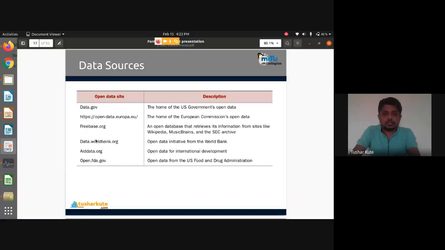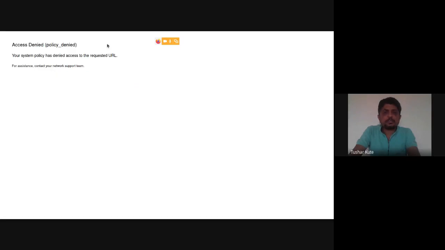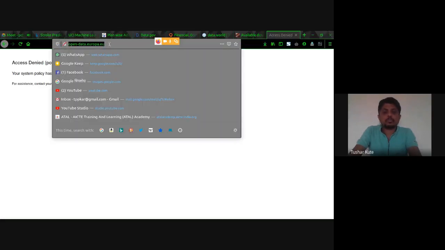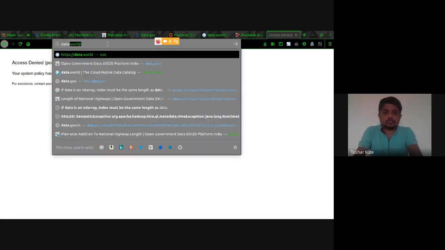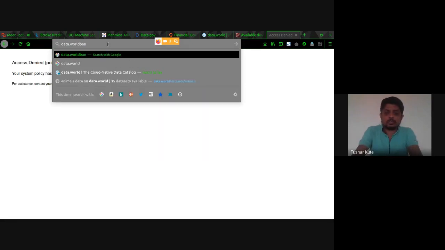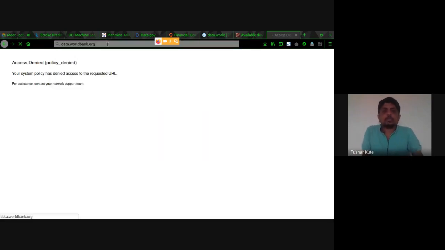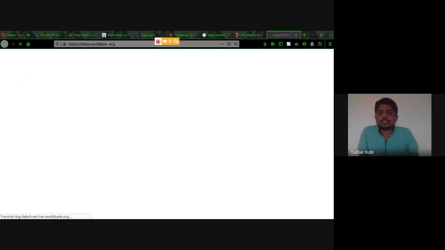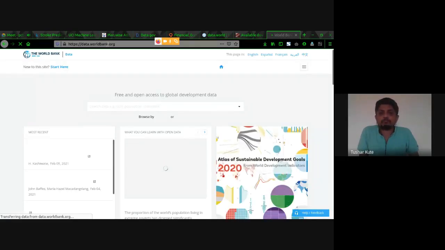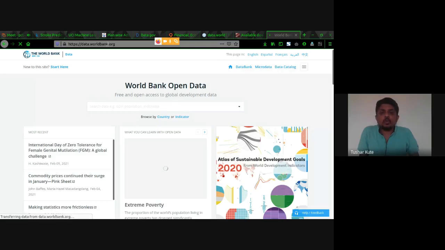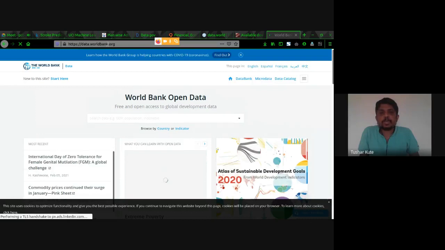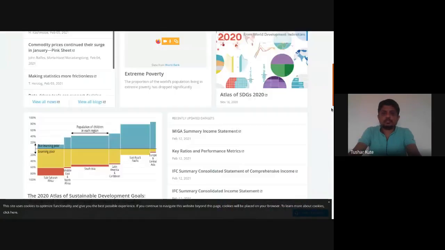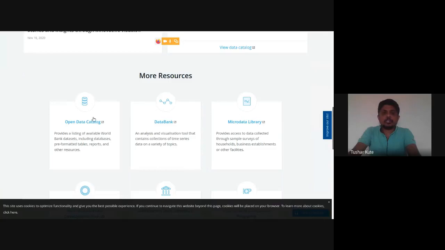Or World Bank. Information again from World Bank datasets. Yeah, it's opening. World Bank's open data can be downloaded from this link. Fine. So again, you can check all these data catalogs presented here.